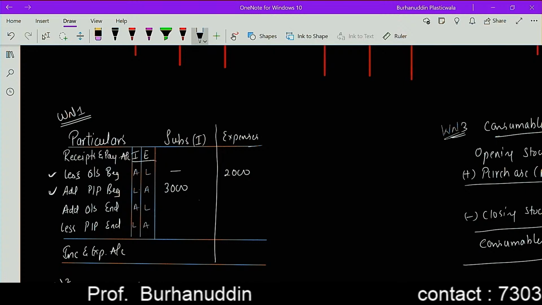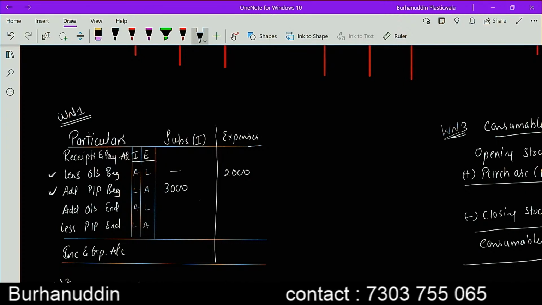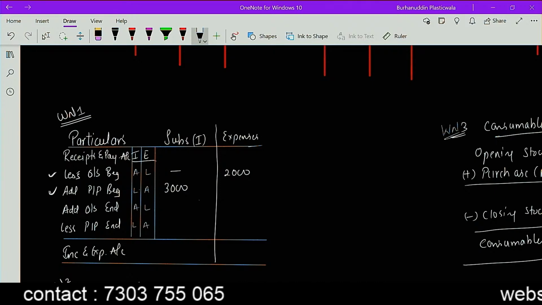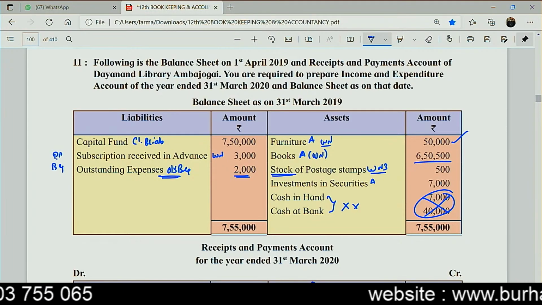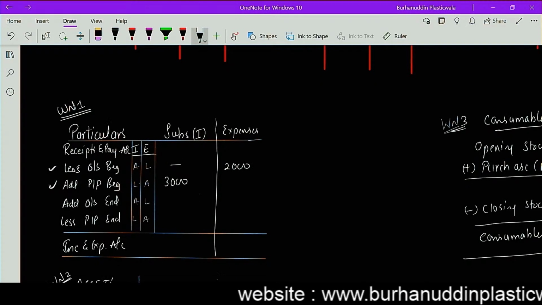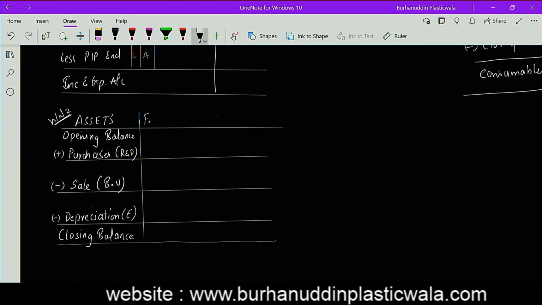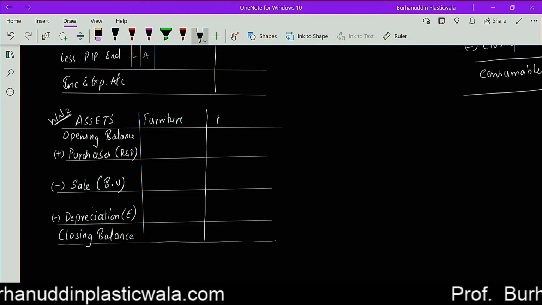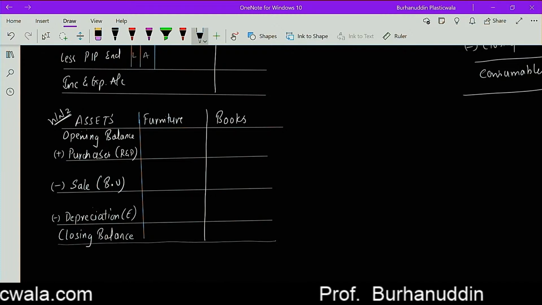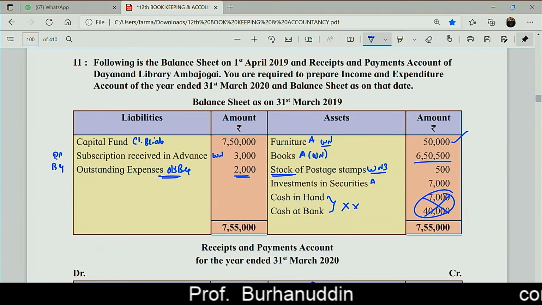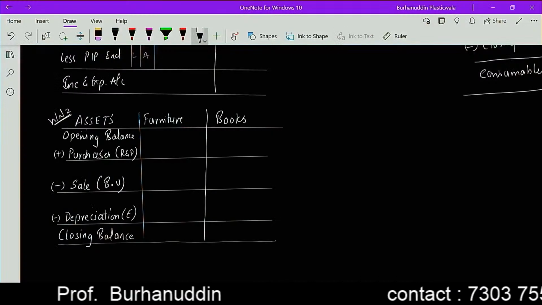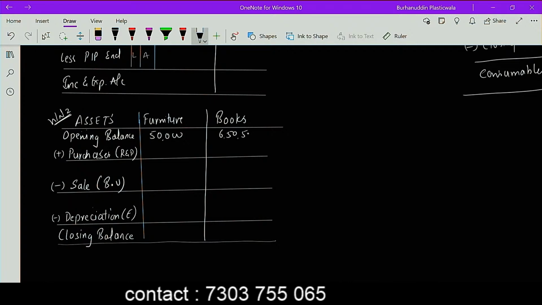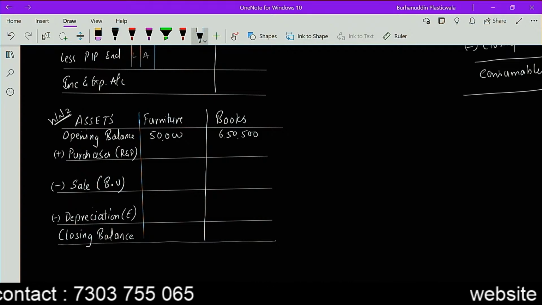Perfect है नेत्रा? क्लियर है ये वाला? ये बैलेंस शीट में दिया है मेरे को, तो मैंने वहां पे लिख दिया उसको. ठीक. The next one I'm having on the asset side is furniture, books. So here it is. Furniture and books. I'm having furniture for 50,000 and books for 6,50,500. So the opening balance is 50,000 and the books ka year balance is 6,50,500. Correct?